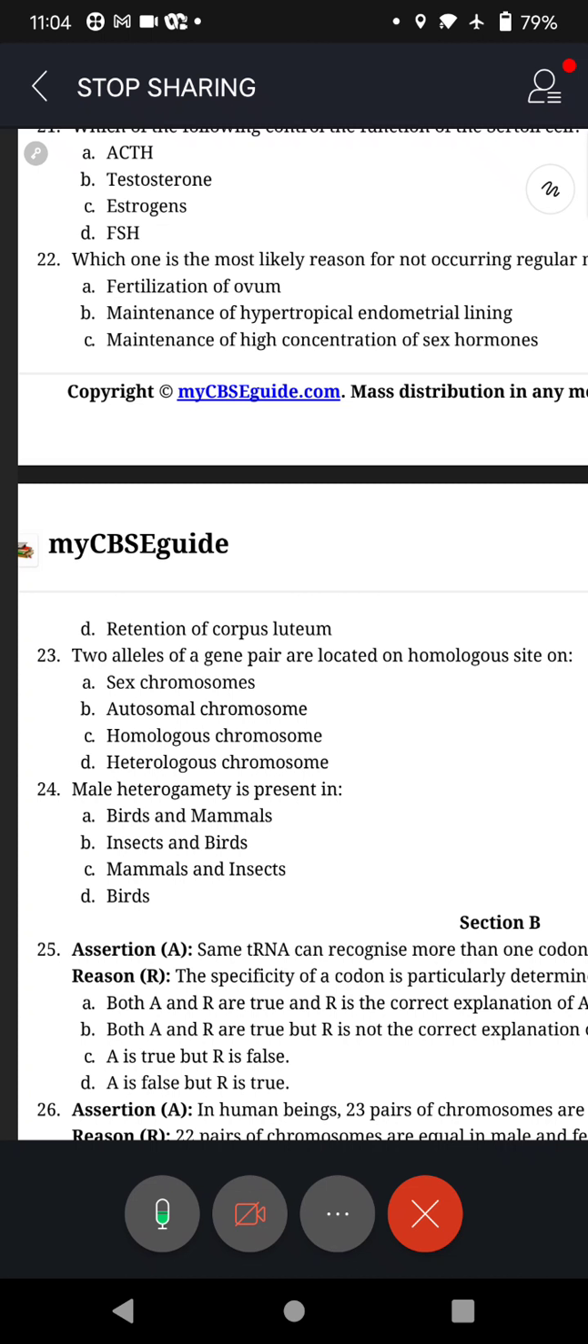Male heterogamety is present in: A. birds and mammals, B. insects and birds, C. mammals and insects, and D. only birds. So I think section A we have completed.